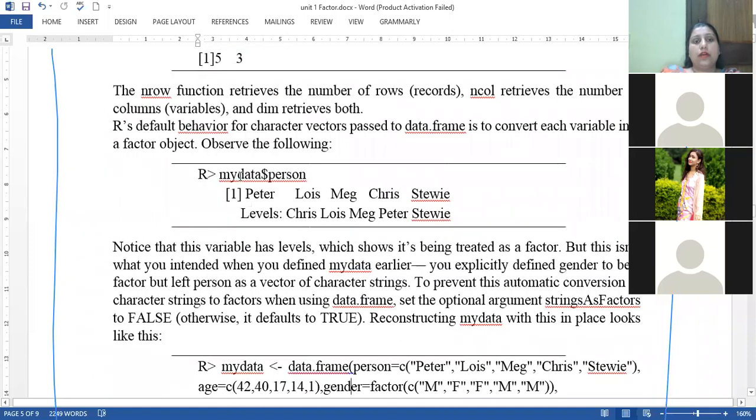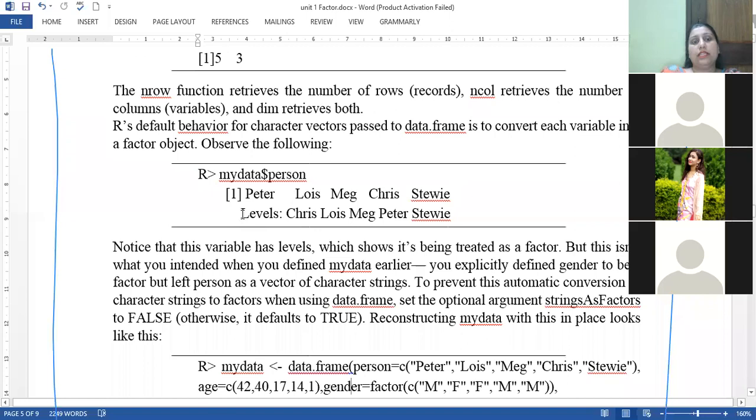Now suppose we are extracting the first column value. The first column is the name of the person, which we have denoted as person. We write mydata$person. It will extract the names of all persons.